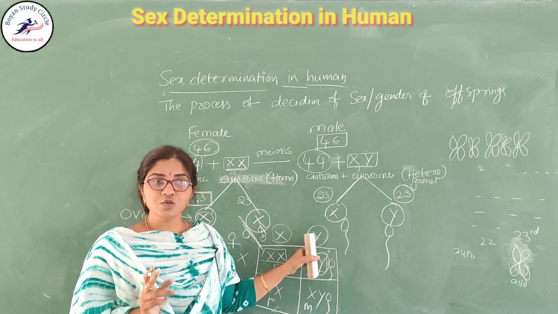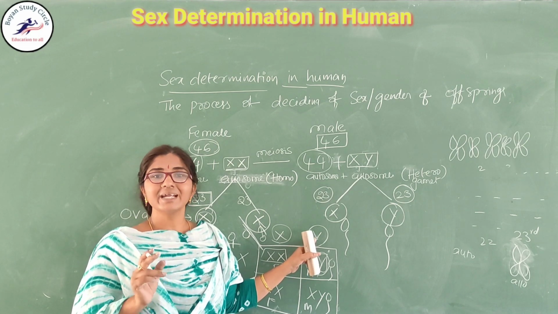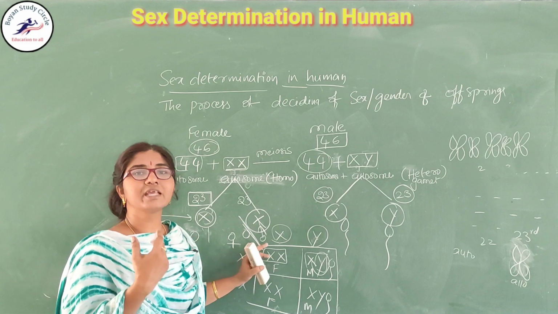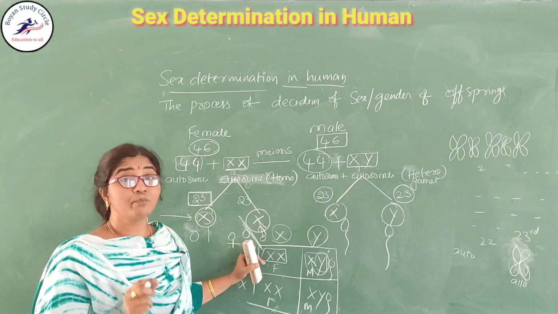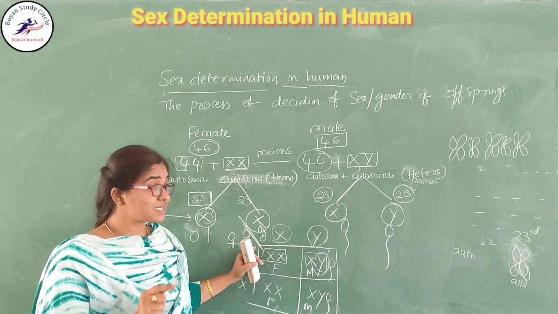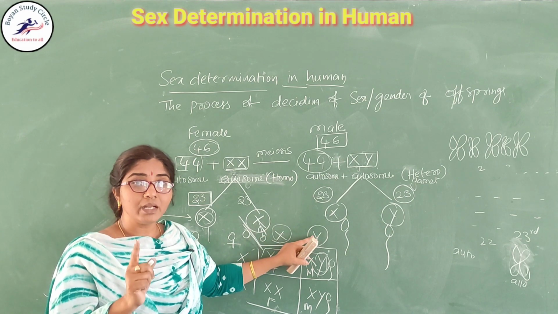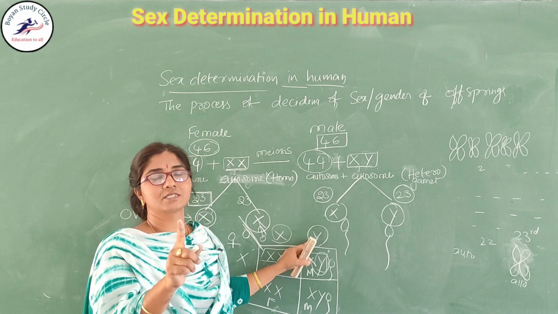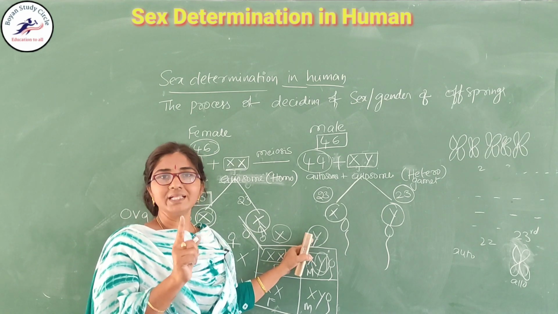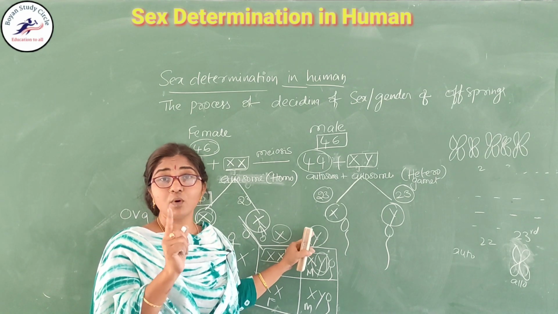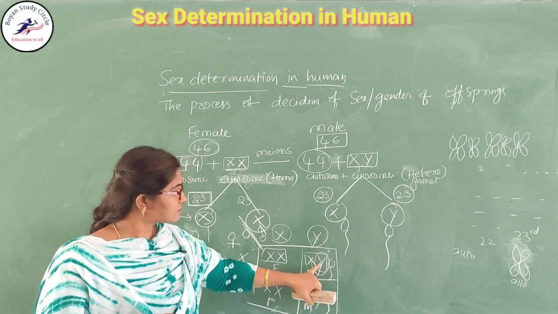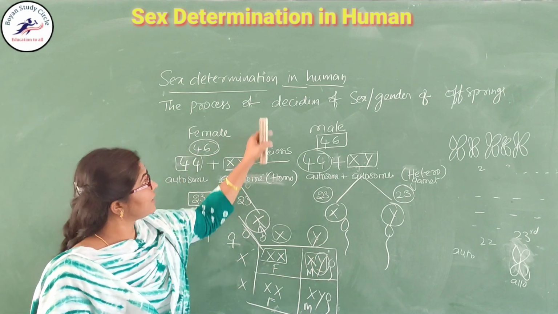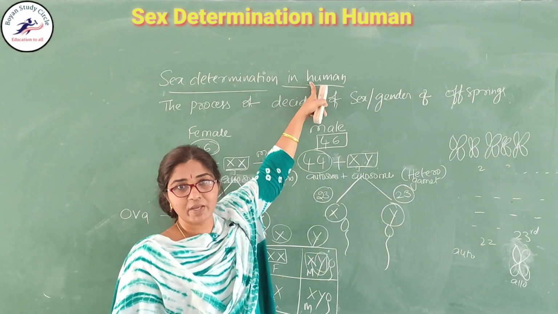Nowadays in society, females are criticized when they give birth to female babies, but what is the scientific reason behind that? Only the Y chromosome decides, and the Y is carried only by the males. So males alone are the deciding factor, responsible for the determination of the sex of the baby.